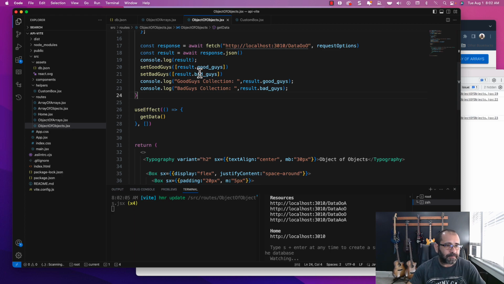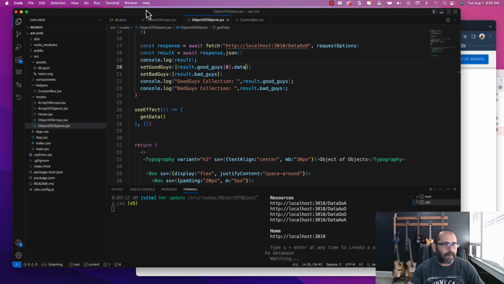So in this case, the result that is going to go into set good guys is going to be the result, then good guys, and then inside good guys it's going to be the first position, right? The first position, and it's going to be data. All right, and I believe that's the same here.